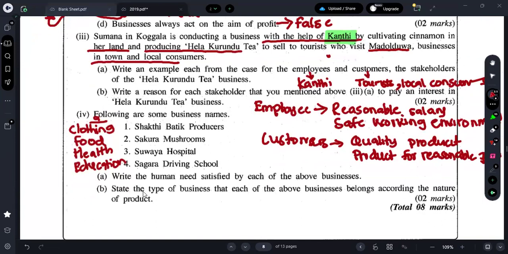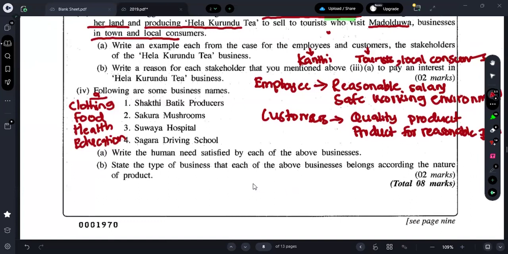Next one is B. State the type of business that each of the above businesses belongs to according to the nature of the product. Now, can you tell me, according to the nature of the product, how many classifications are there? There are two classifications. What are those two classifications?